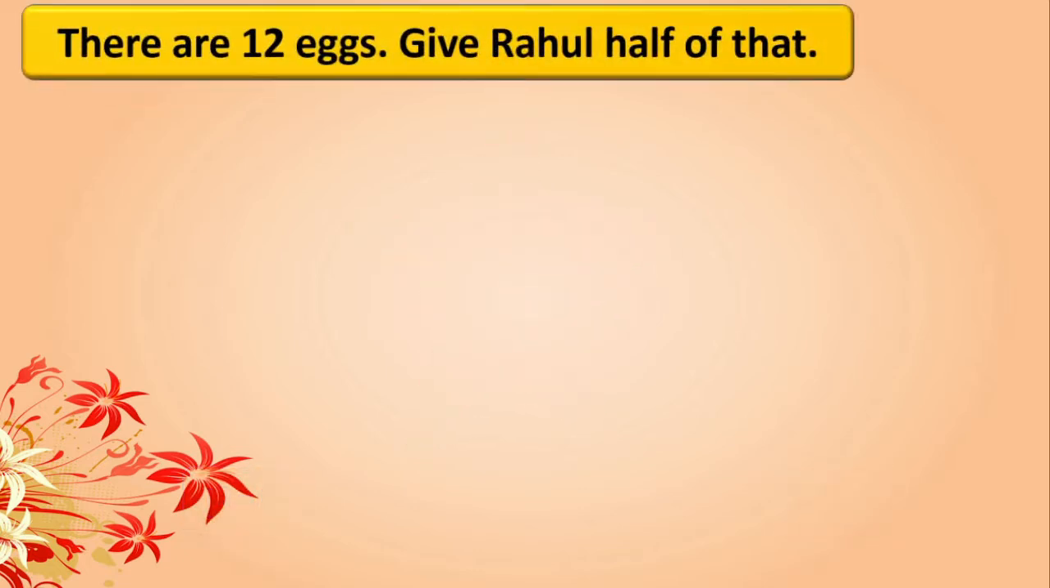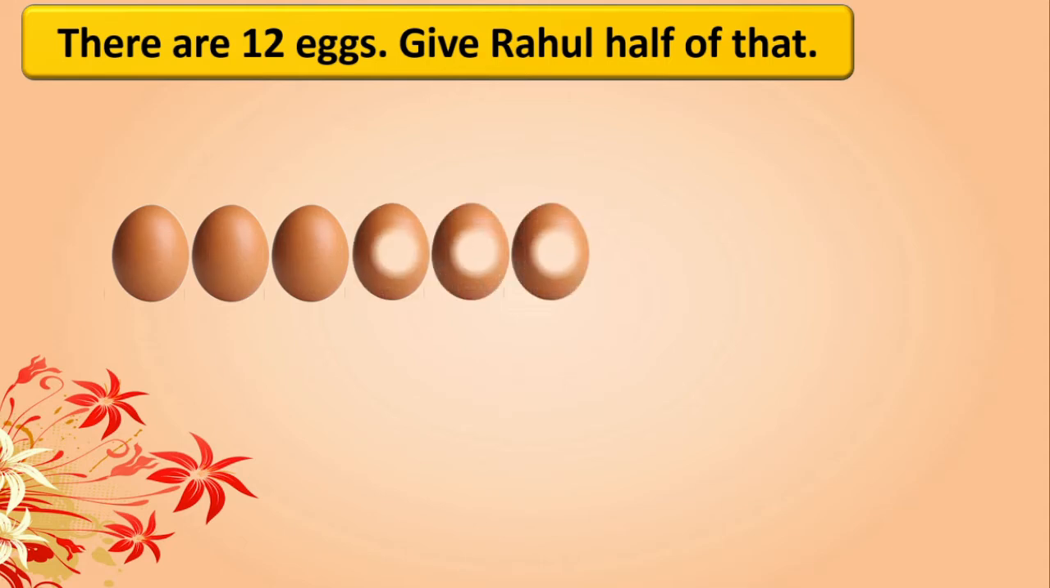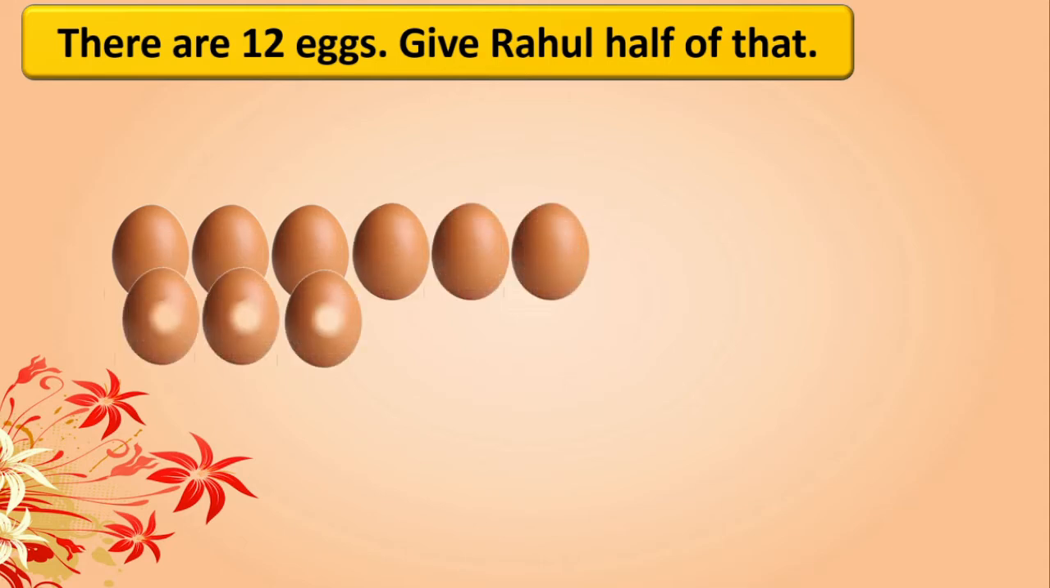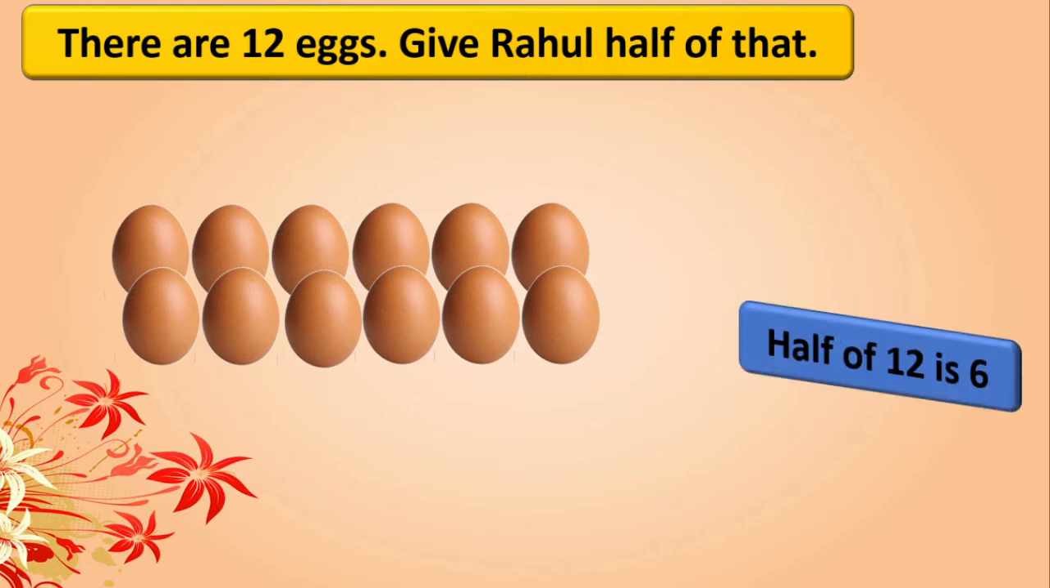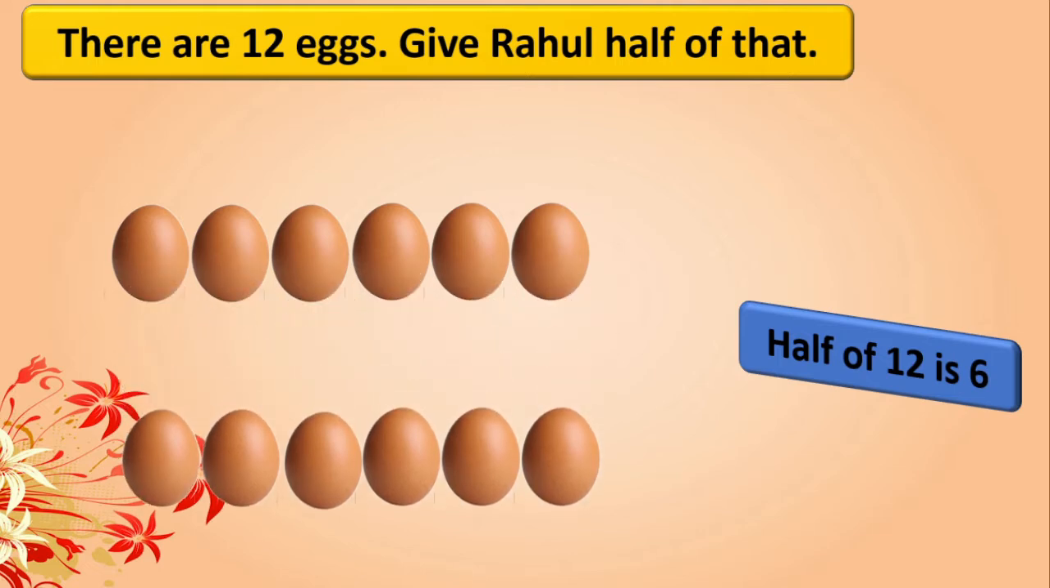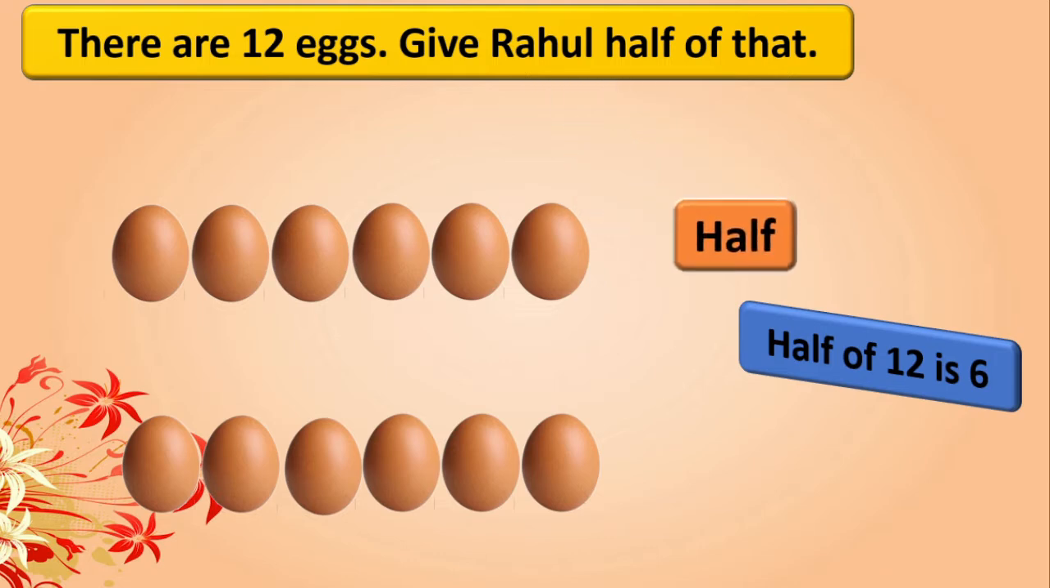Now the next thing we have learned is about the quarter. Correct? Now here is one sum. There are 12 eggs. Give Rahul half of that. Yes, here we can see 12 eggs. Now we have to give Rahul half of this. You know the half of 12 is nothing but 6. So 6 eggs we have to give to Rahul. Means that is equal to half of whatever we have.